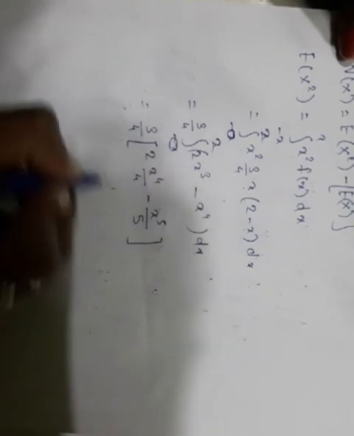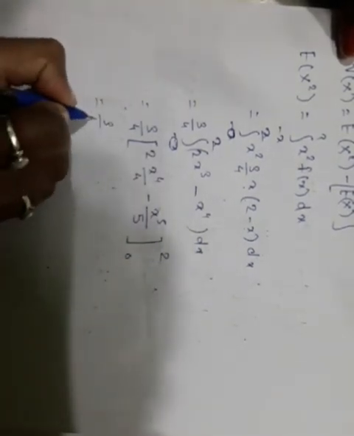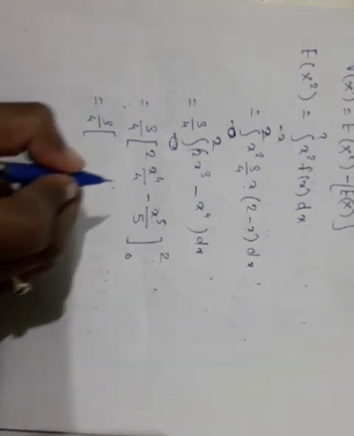Sorry, limit here 0 to 2, which is equal to 3 by 4. Take upper limit minus lower limit.